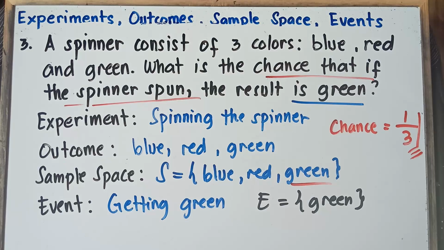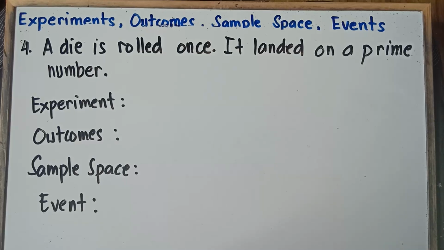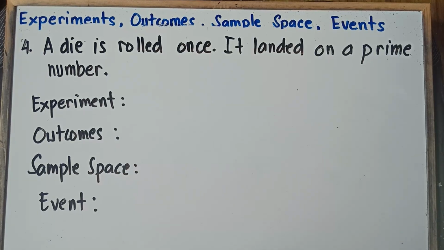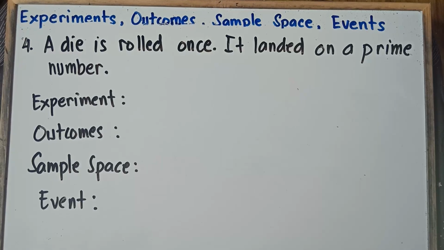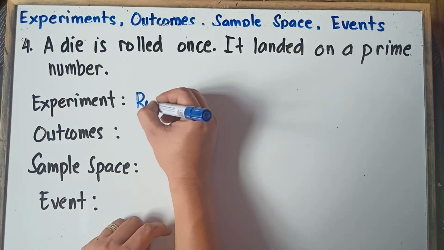Last example, class. Example number 4. Alright, so we're down to the last example, class. Example number 4. A die is rolled once. It landed on a prime number. So once again, class, our experiment, that would be rolling a die.